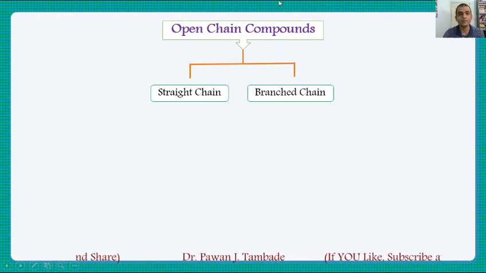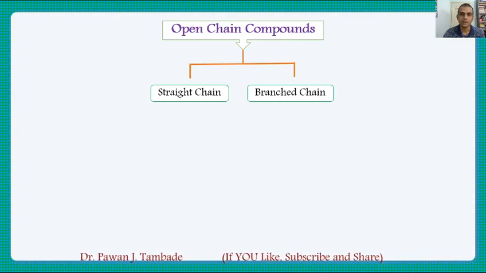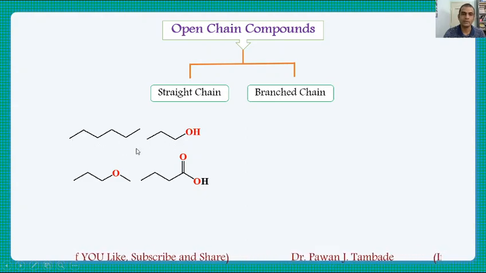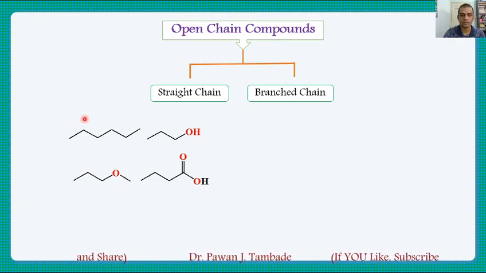We will see some examples of straight chain and branch chain, and I guess by looking at the examples you will understand what open chain organic compounds are, that is, what straight and what branch chain are. So look at this example for a straight chain organic compound. In this compound there is a straight chain of carbon atoms. Some heteroatom may attach to that carbon atom, but there is no branching of carbon in this molecule. Such molecules are called straight chain molecules or straight chain compounds.